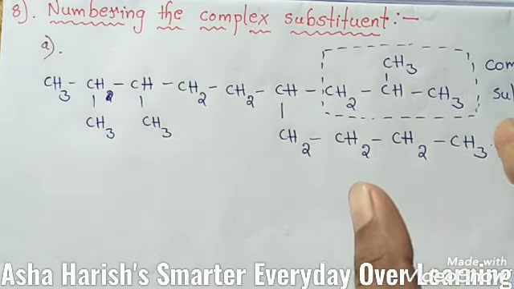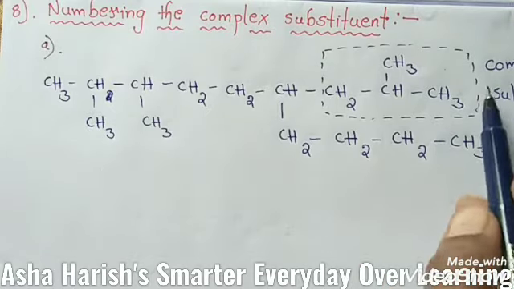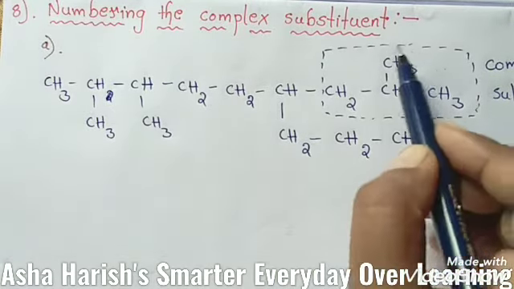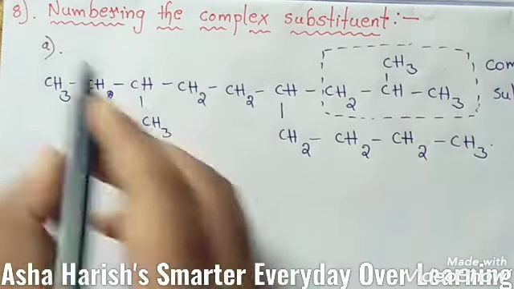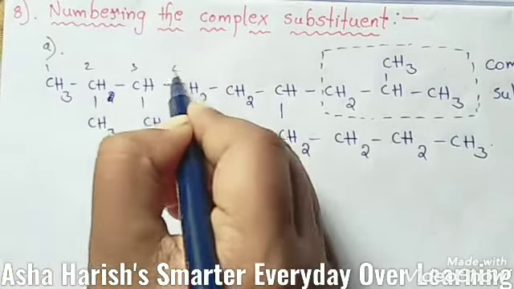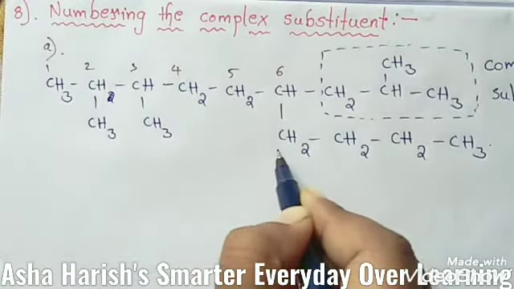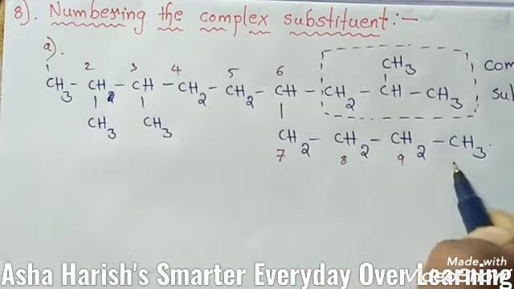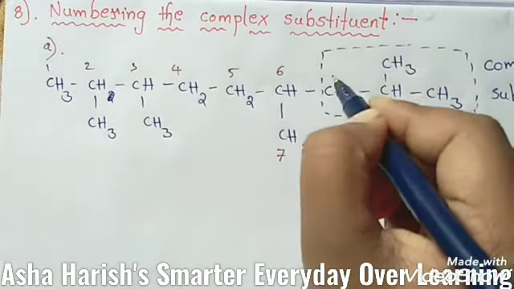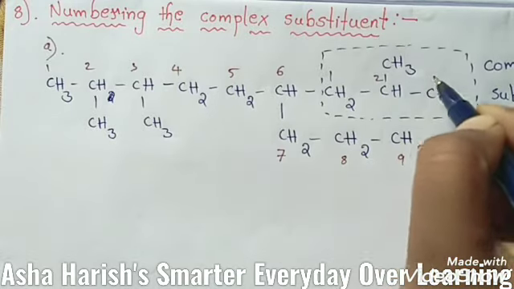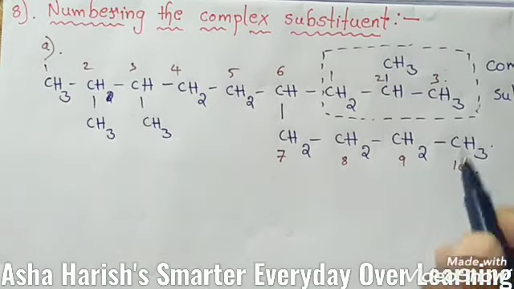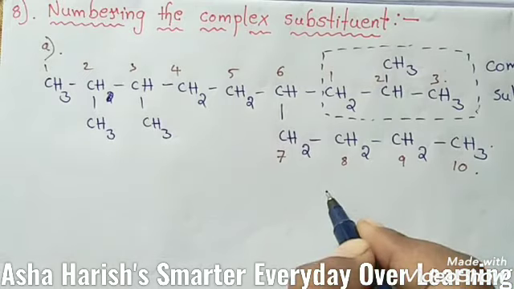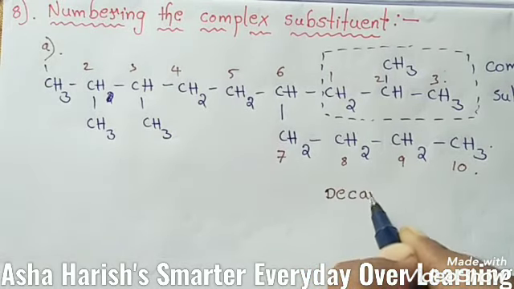To avoid confusion with the numbers of the parent chain, for example, see this here, this is the complex substituent again. Here if you give numbering to these carbon atoms 1 2 3 4 5 6 and 7, like this 8 9 and 10, and here again you have to give numbering to this in a special way, 1 2 3. 10 carbons are located here, then students, that should be decane.